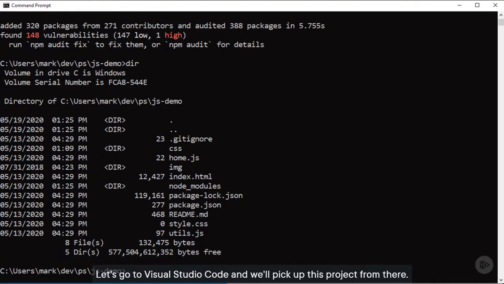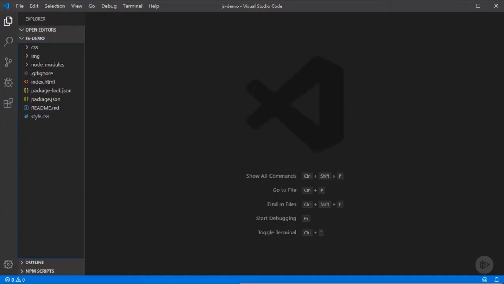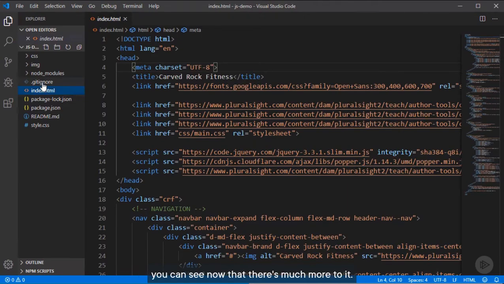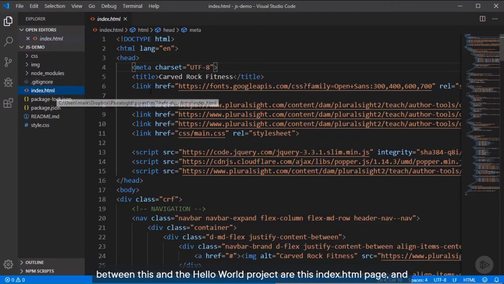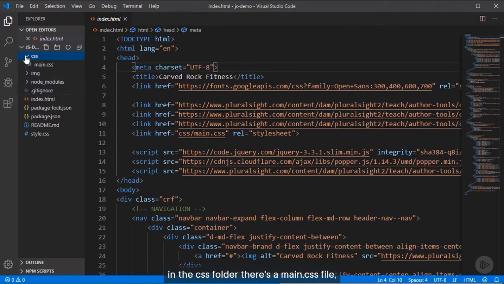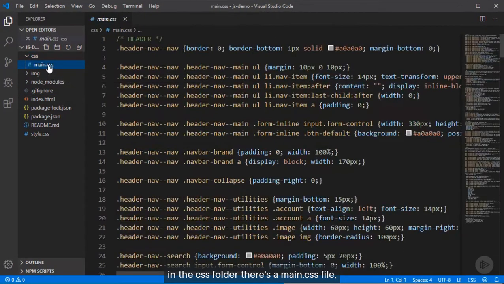Let's go to Visual Studio Code and we'll pick up this project from there. I can just type code dot for the current folder. So here's the project, and if we look at index.html, you can see now that there's much more to it. The title of the site is Carved Rock Fitness. It's somewhat of a sporting goods store. And the only two differences between this and the Hello World project are this index.html page, and in the CSS folder, there's a main.css file, which has all the styles for the site.